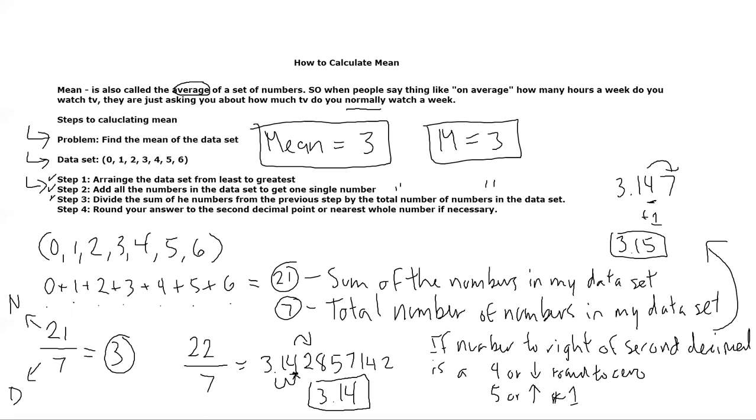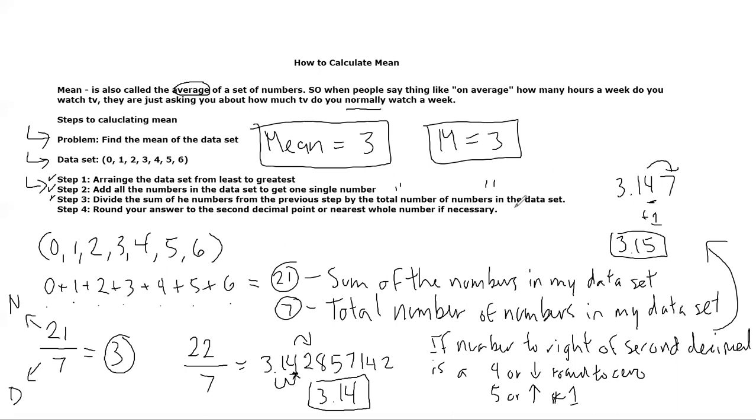Okay. I also say round to the nearest whole number if necessary. What I mean by that is in the real world, rounding is not always necessary. For example, if these were the number of people in a group or something, I can't have a part of a person be a part of a group, right? If my answer is 3.14, I'm just gonna say, well, we're gonna have 3 people in a group. I round down to 3, because I can't have part of a person.